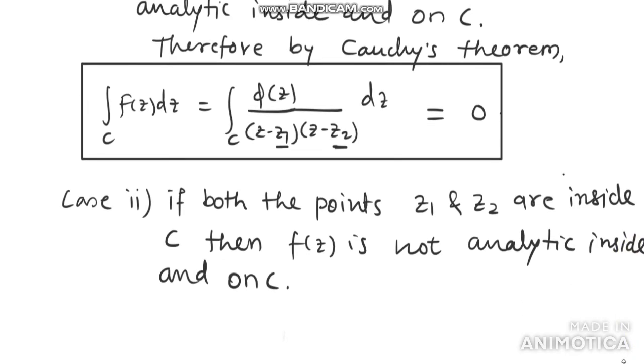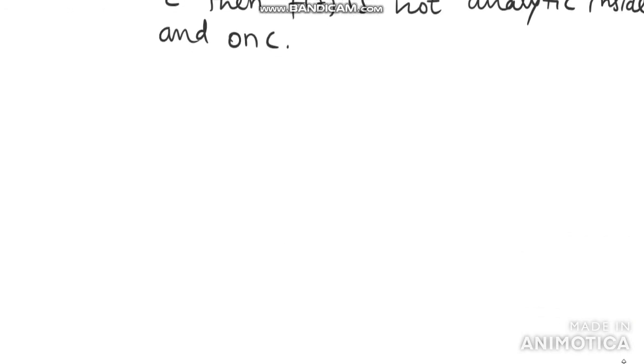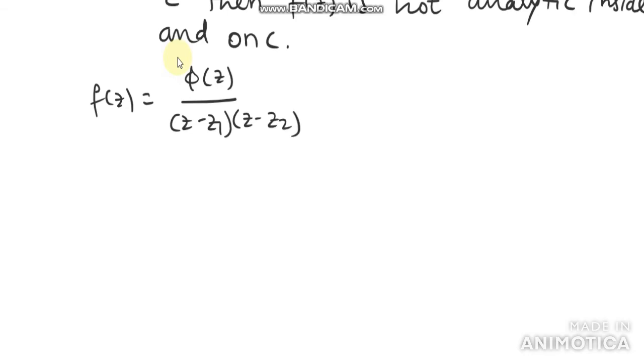Now what happens when our function is not analytic inside and on c? I would like to express that f of z as phi of z divided by z minus z1 into z minus z2, where these 2 points are inside c and hence our function f of z is not analytic.